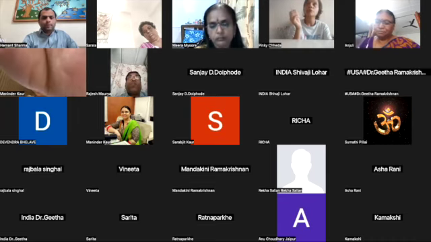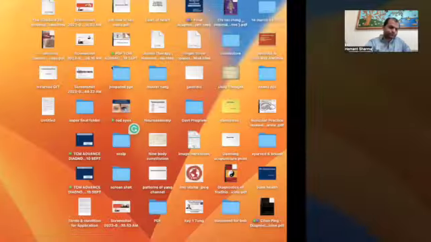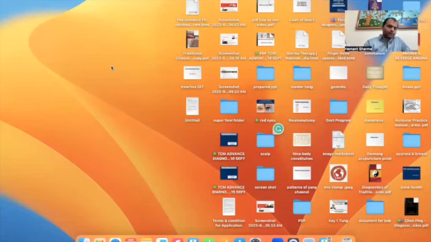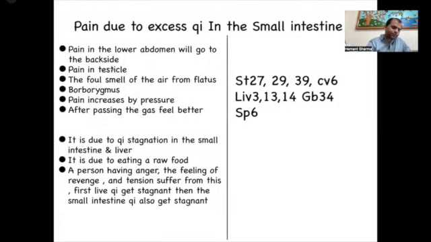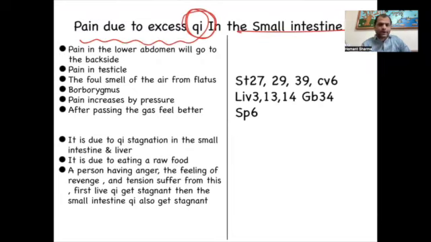Now let's move to pattern number 2: pain due to excessive chi in the small intestine.